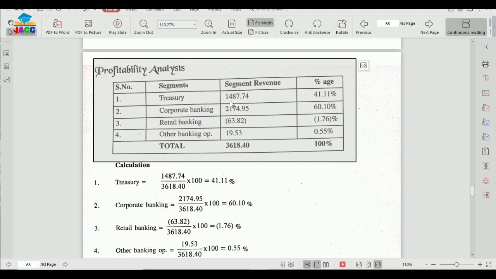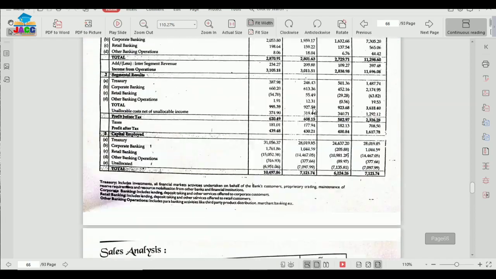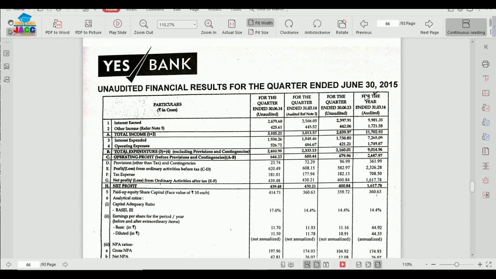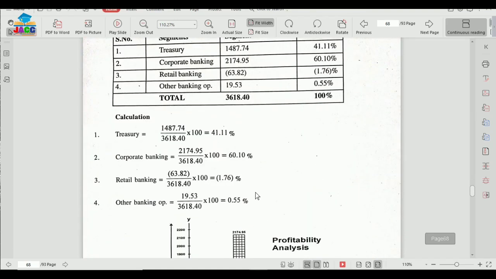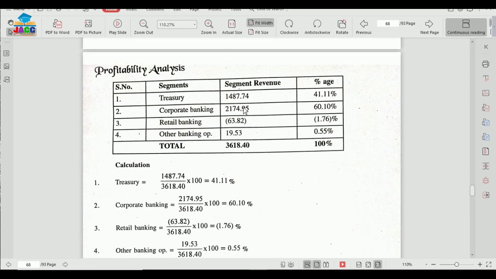This figure we have taken again from the last column, that was 31st March 2014. So this is the result. So these 4 figures and their total, 1487.74 and so on. So this is how this is being written: 1487.74, 2174. And there is one negative also. It means this segment is showing losses. Negative figure means losses. So this is loss and this is 19.53. The total of all the segments profit, this should be profit, not revenue, is 3618.40.